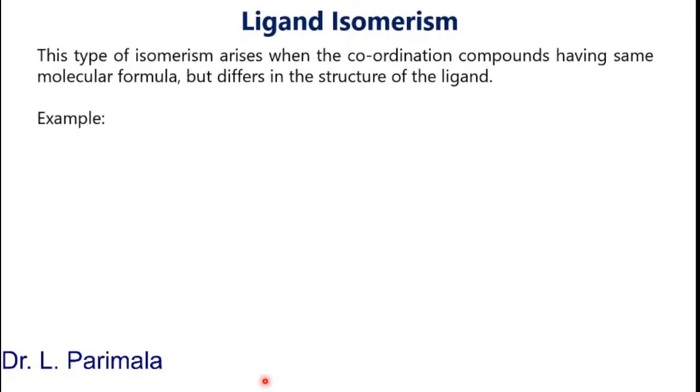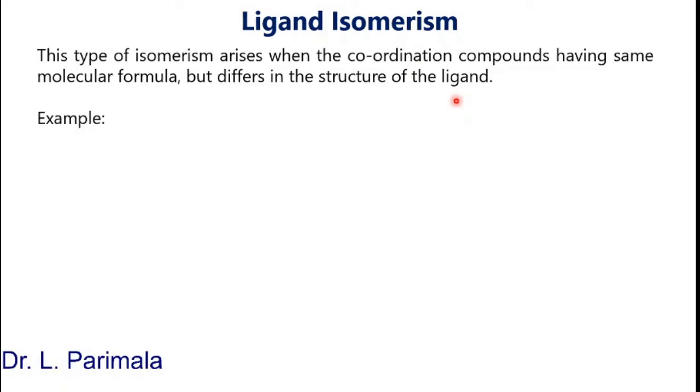Next, let us see ligand isomerism. This type of isomerism arises when coordination compounds have the same molecular formula but differ in the structure of the ligand. So this type of isomerism arises due to the difference in the structure of the ligand.